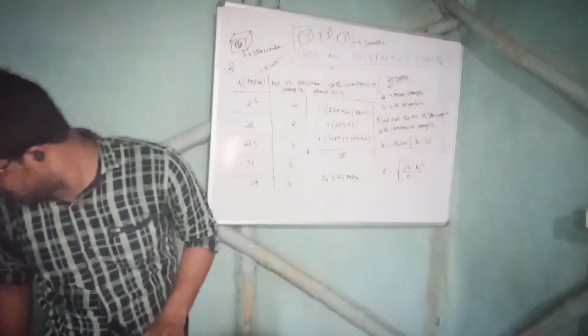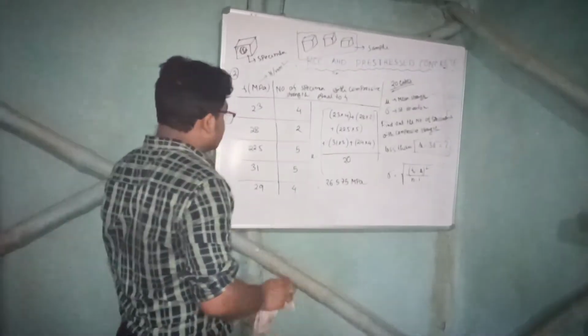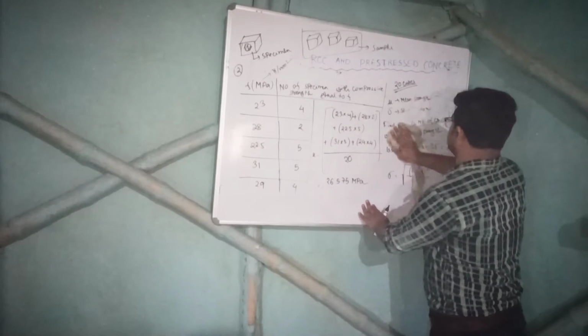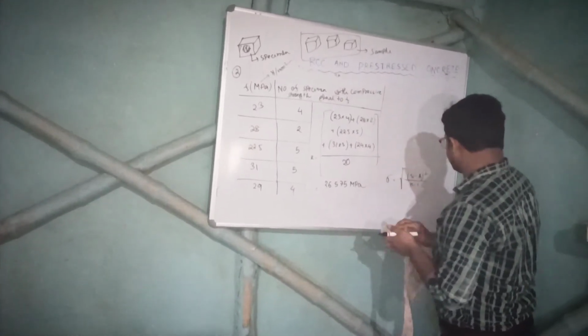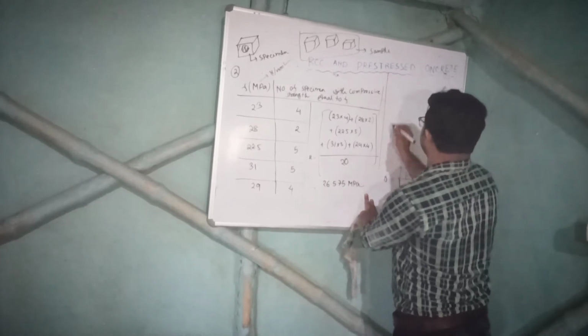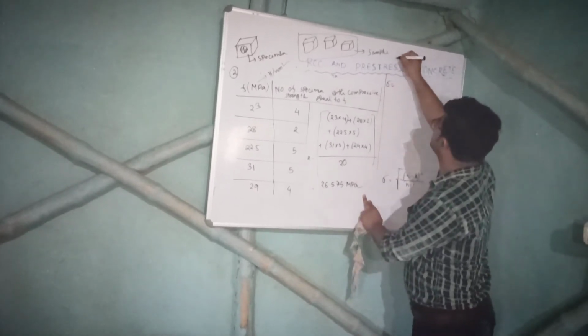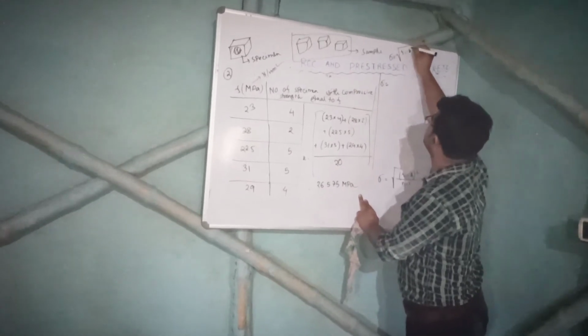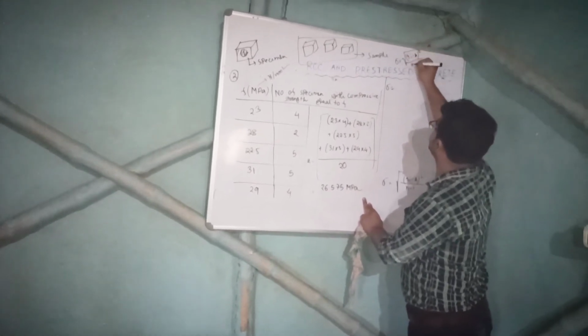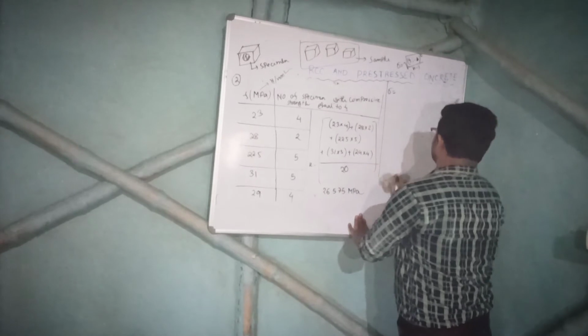Okay, let me calculate for you. I'm writing the equation here for your understanding: Fi minus mu whole square by n minus 1.